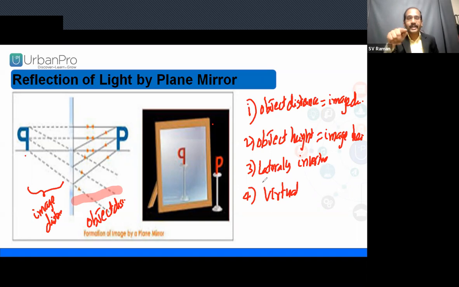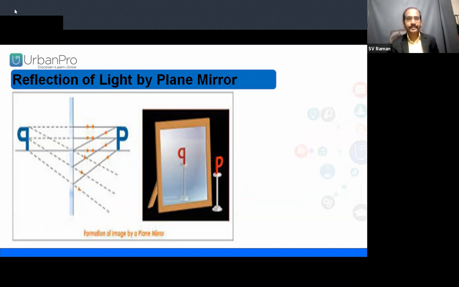If you stand in front of the mirror, your face will be formed inside the mirror, so somebody can point with a finger, saying there is a person inside the mirror. So that is a virtual and erect image. We can understand it with more clarity further. So these are all the 4 properties for 2 marks.